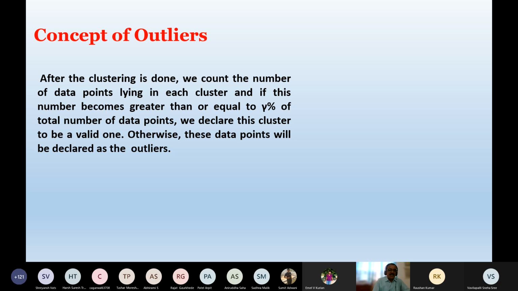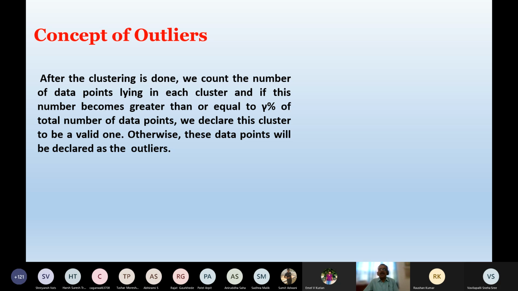So after the clustering is done, we count the number of data points lying in each cluster. Supposing that I have got 1000 data points and there are 5 clusters, and I have counted the number of data points in each cluster. Now if this number in a particular cluster becomes greater than or equal to gamma percent of the total number of data points, we declare this cluster to be a valid one.